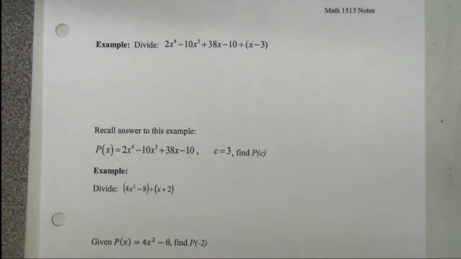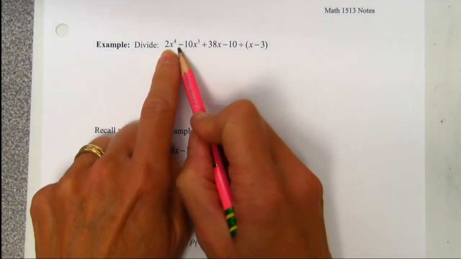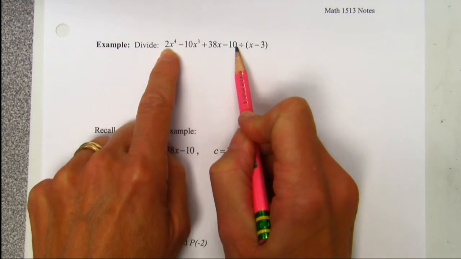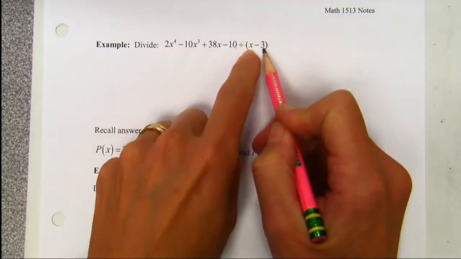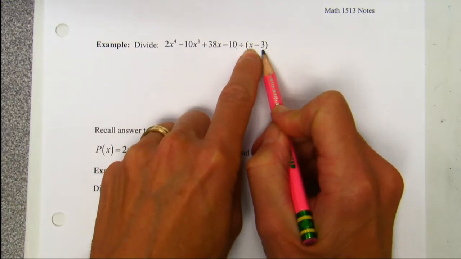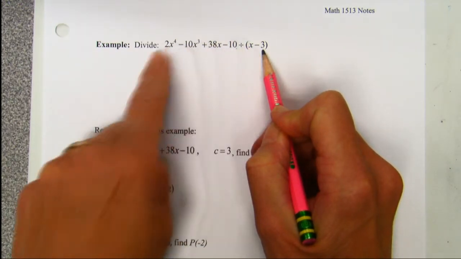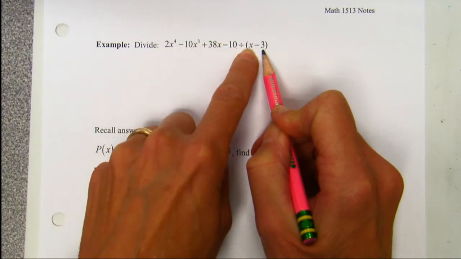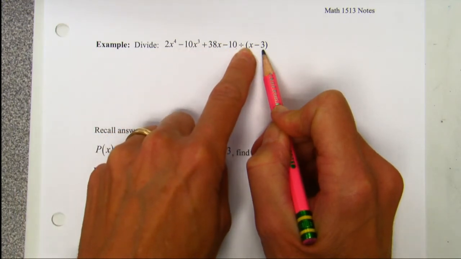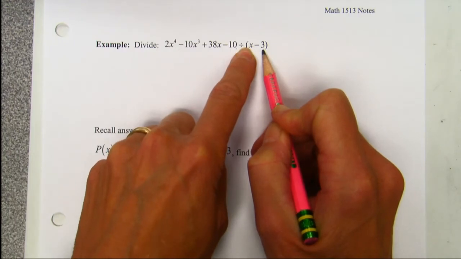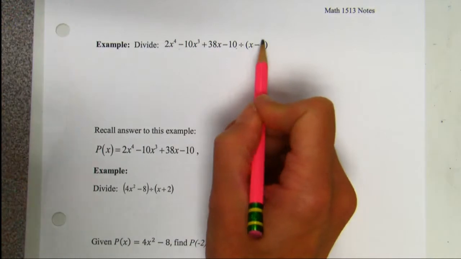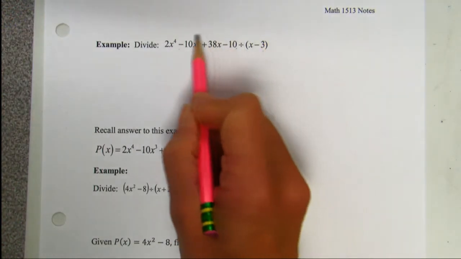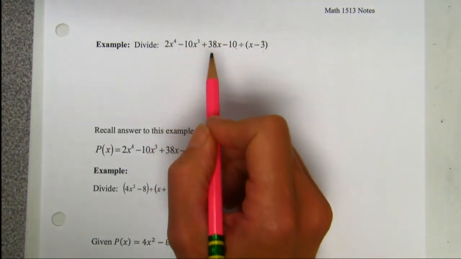Synthetic division is a method of dividing a polynomial, big word, things, many terms, and exponents, by a first degree binomial. I'm going to say that again. Dividing a polynomial by a first degree binomial, and your leading coefficient has to be a 1 in order to use synthetic division, so it will always be a 1 in front. Okay, someone came up with a way to divide x minus 3 into this thing and dropping the variables.